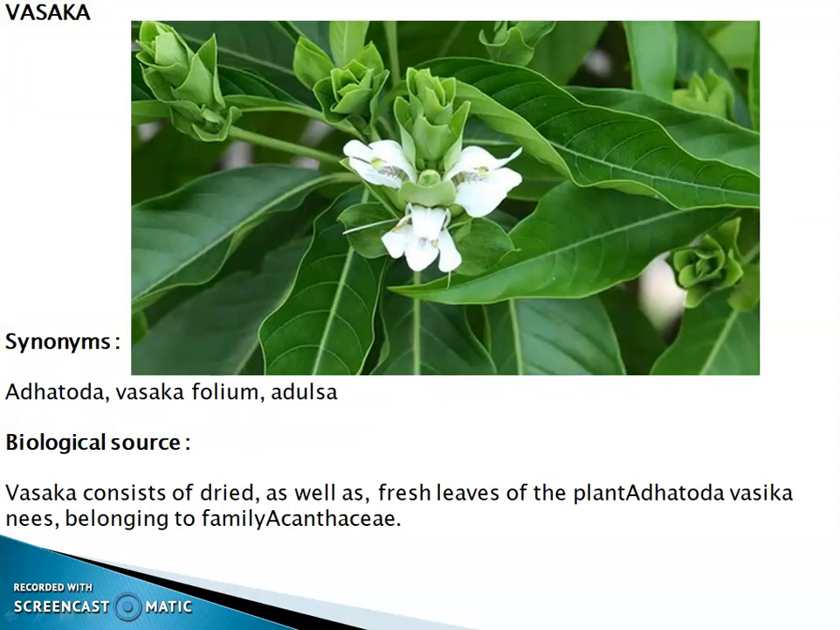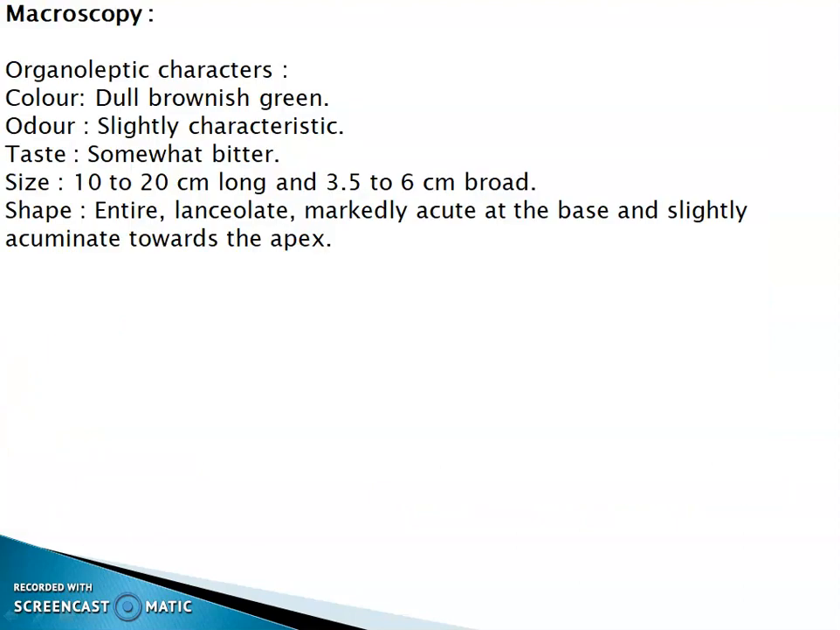Vasica. Synonym: Adhatoda, Vasicifolium and Adulsa. Biological source: Vasica consists of dried as well as fresh leaves of plant Adhatoda vasica Nees belonging to family Acanthaceae. Organoleptic characters: color dull brownish green, odor slightly characteristic, taste somewhat bitter, size 10 to 20 cm long and 3.5 to 6 cm broad, shape entire lanceolate, markedly acute at the base and slightly acuminate towards the apex.